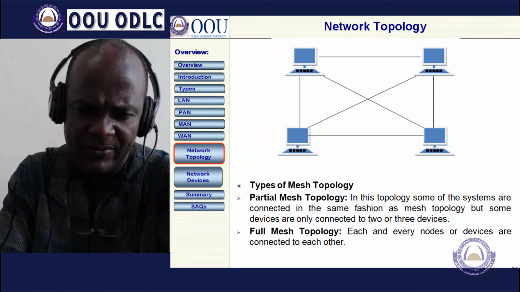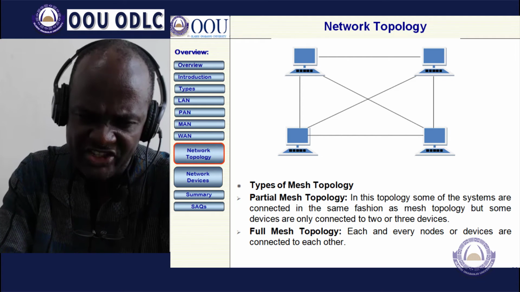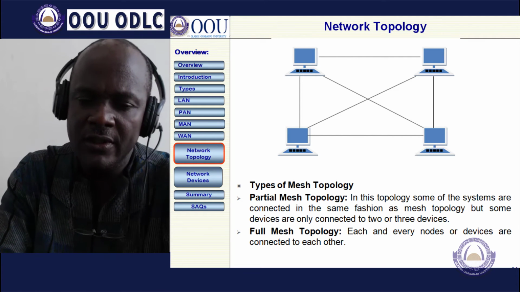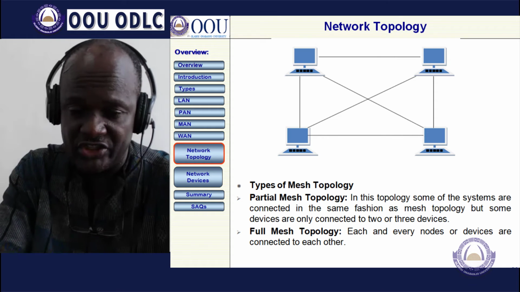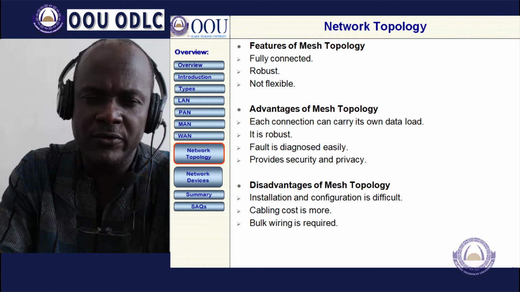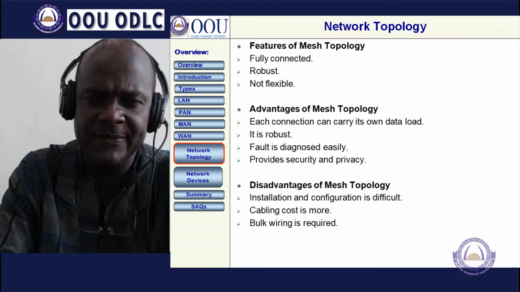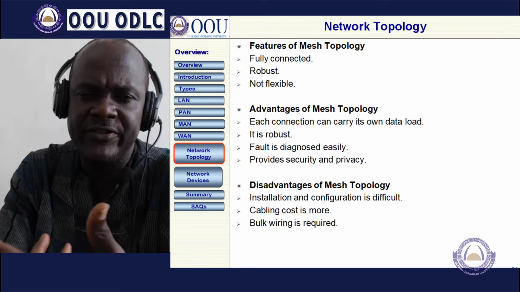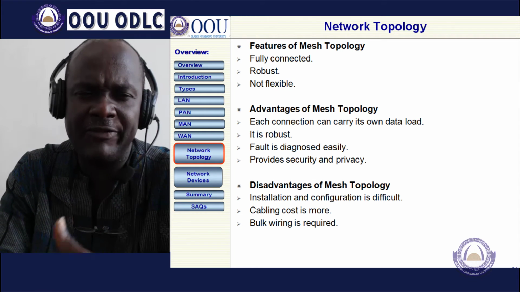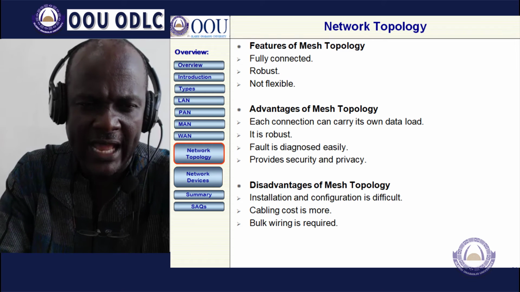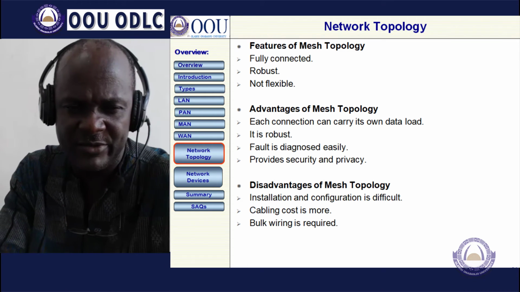Then we have two types of mesh topology: the partial mesh and the full mesh topology. The difference is the connection, in that the full mesh is fully connected. The features of the mesh topology: as they are fully connected, they are robust, and they are not very flexible anyway.